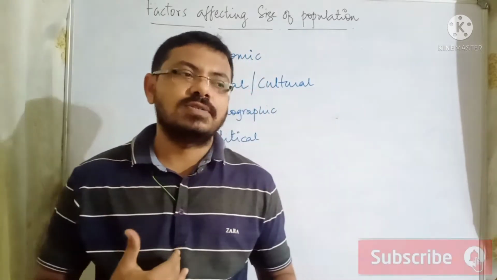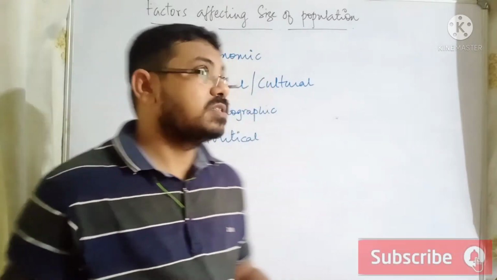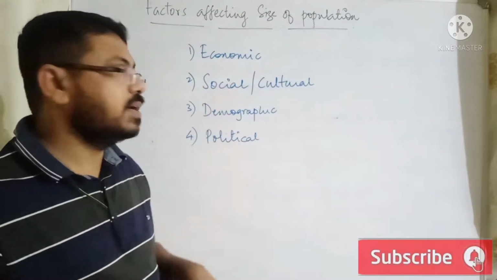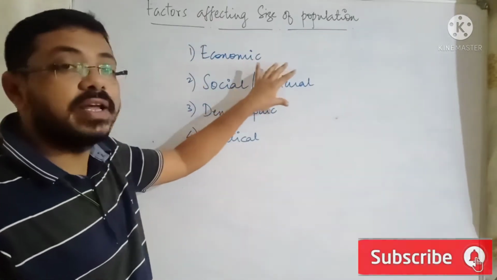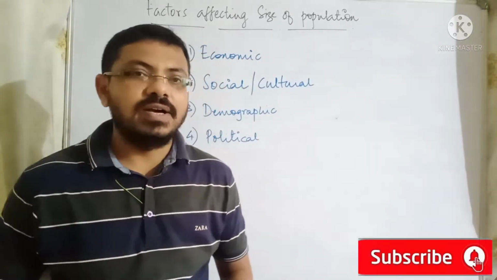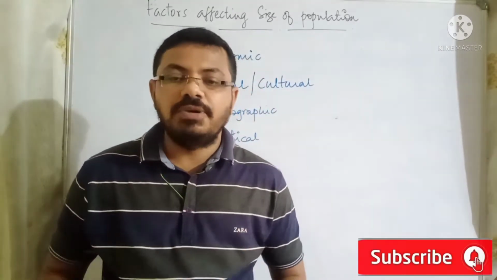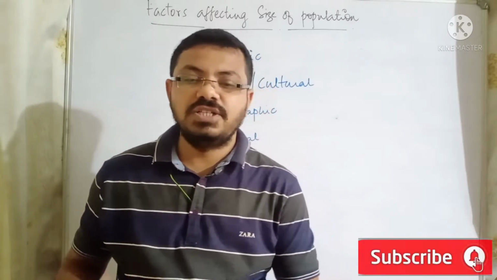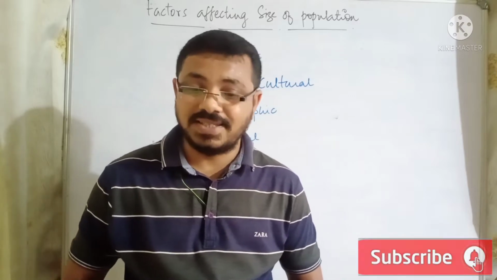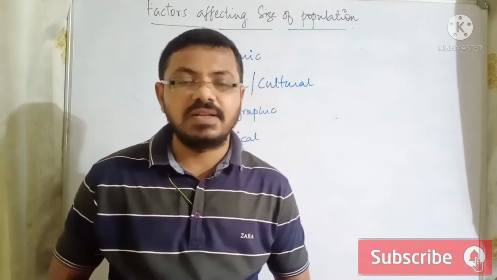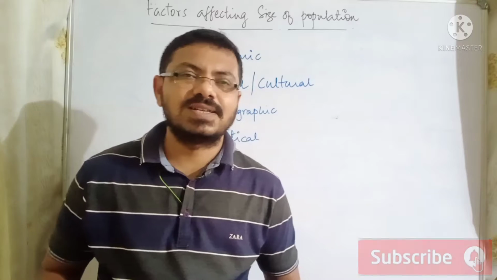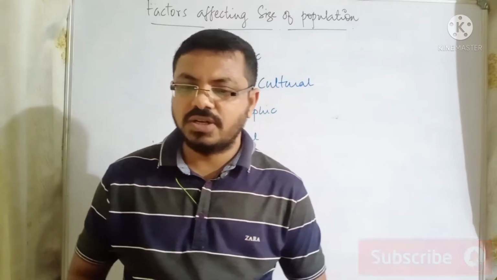So to continue, after net migration, our topic is factors affecting the size of population, and the factors are classified into four categories: economic factors, social or cultural factors, demographic factors, and political factors, right? Now, as you can see in the slide, economic factors, how they can cause change in the size of population. So high fertility in LDCs, children are an economic asset, cost of child dependency is higher in MEDCs, average age of marriages. All these factors we have already discussed in the causes of overpopulation and underpopulation.